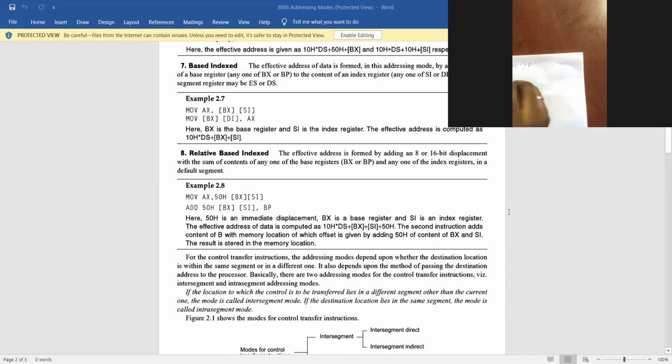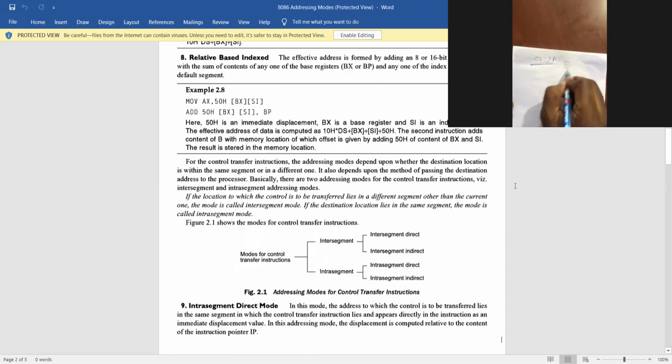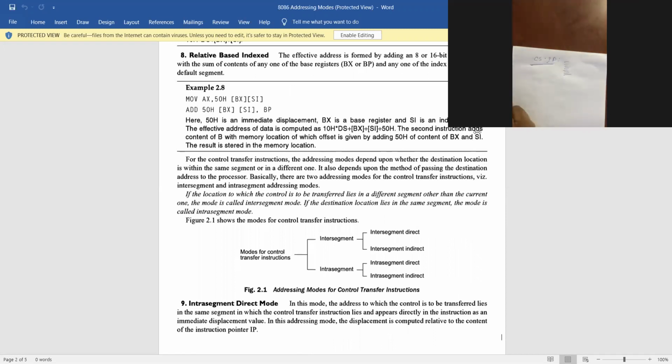A program is always written in CS and IP. I want to jump from this line to that line, within the same segment, within CS and IP. This is called the segment register.